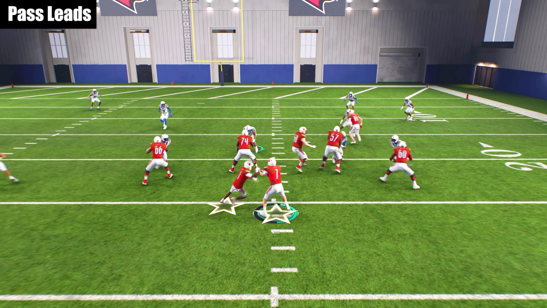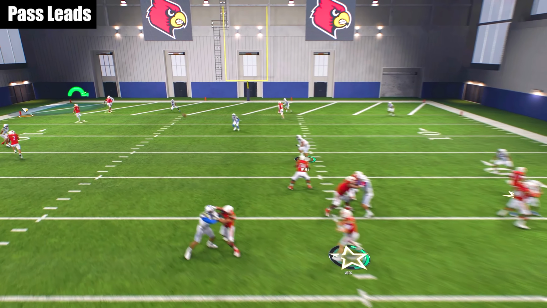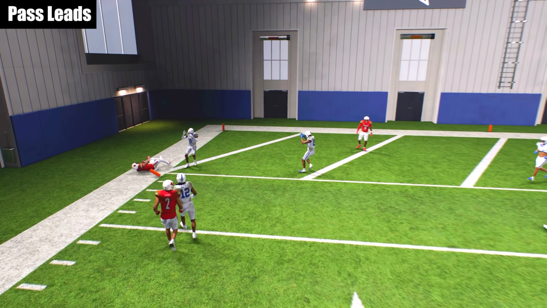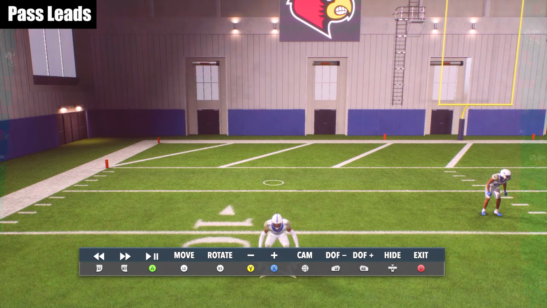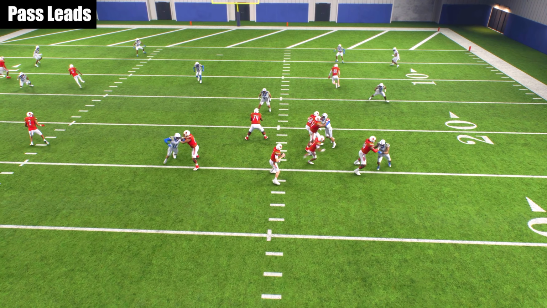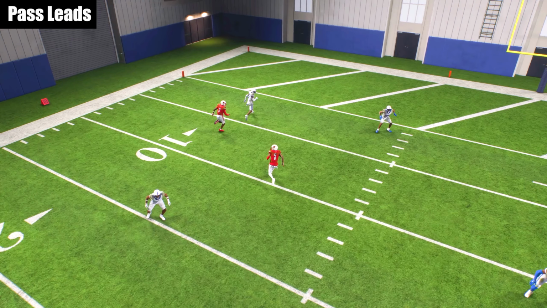So if we go ahead and snap this ball, this time I pass lead the ball down and outside. I'm going to possession catch it along the sidelines, and we are either in there for a touchdown or we're on like the 1-inch line. But look at the difference in where that ball ended up.